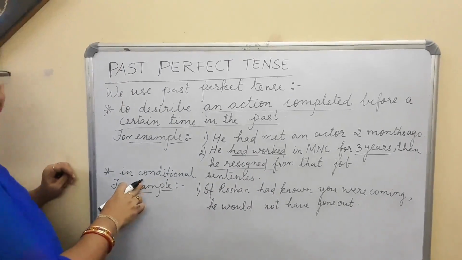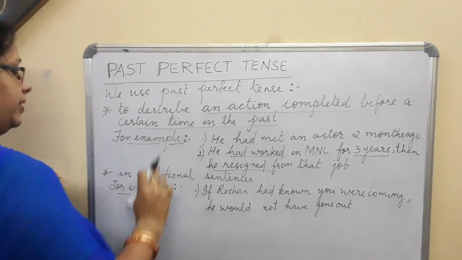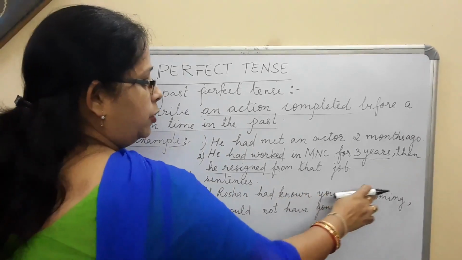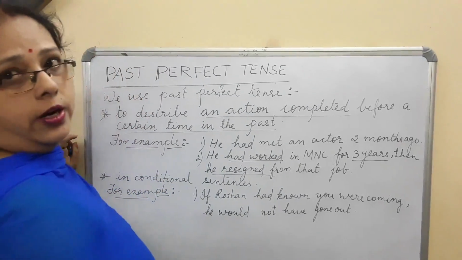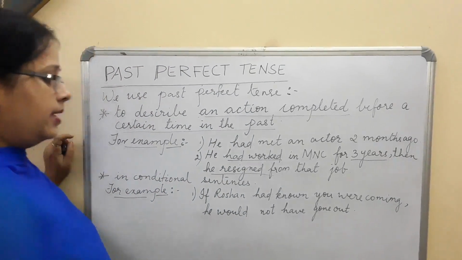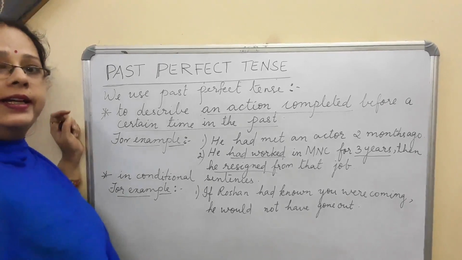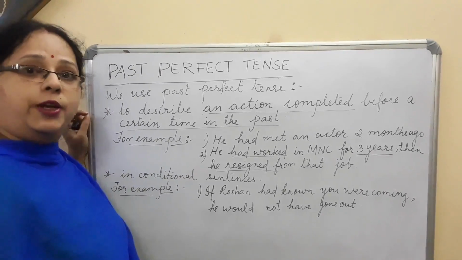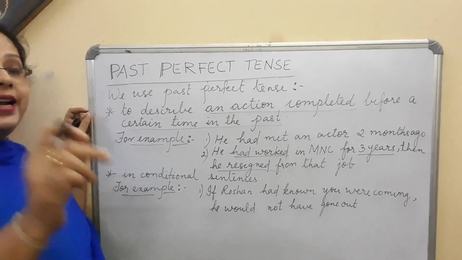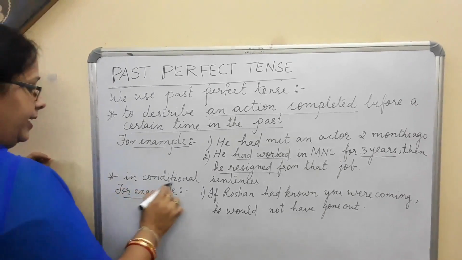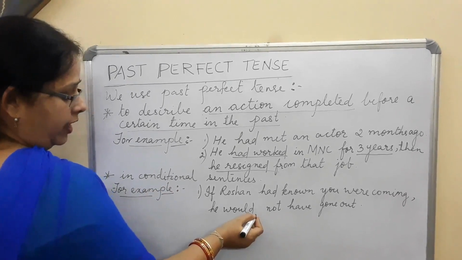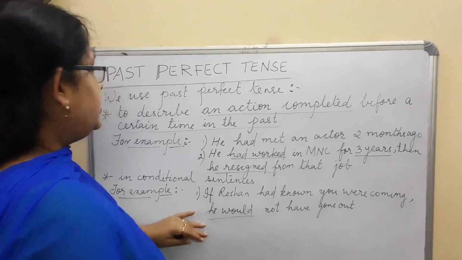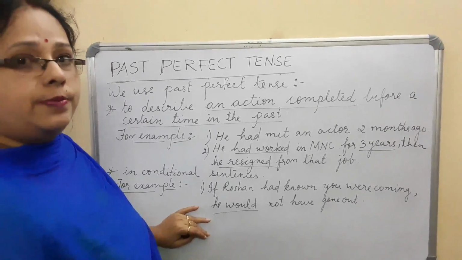Next, in some conditional sentences, the past perfect tense is used. For example, if Roshan had known you were coming, he would not have gone out. Sir, it happens many times. Sometimes you are not at home and your friend comes in, then your mom may answer: if my son had known that you were coming, he would not have gone out. So in that case also, we say conditional sentences. And what did I use here? He would. That means I am applying a condition. After this, I will be showing you the structure of the past perfect tense.